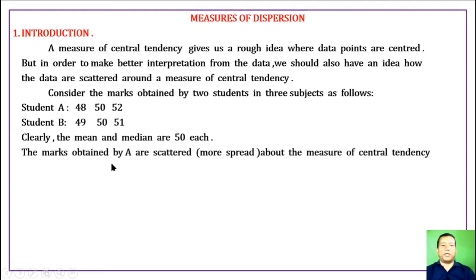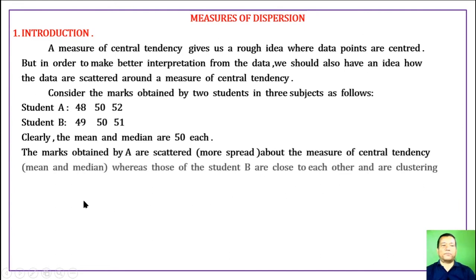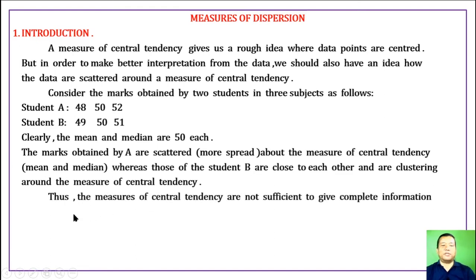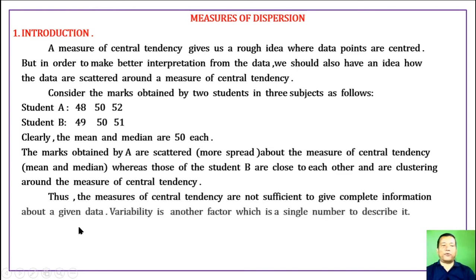The marks obtained by A are more spread about the measures of central tendency, mean and median, whereas those of student B are close to each other and are clustering around the measure of central tendency. Thus, the measure of central tendency is not sufficient to give complete information about a given data.